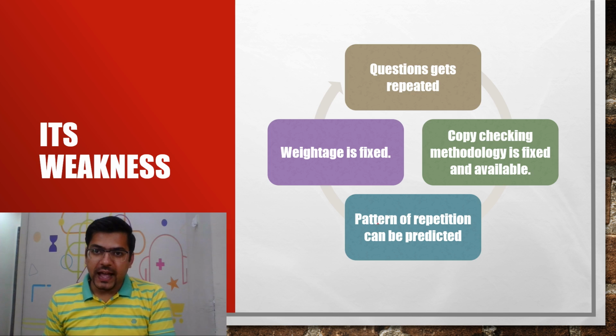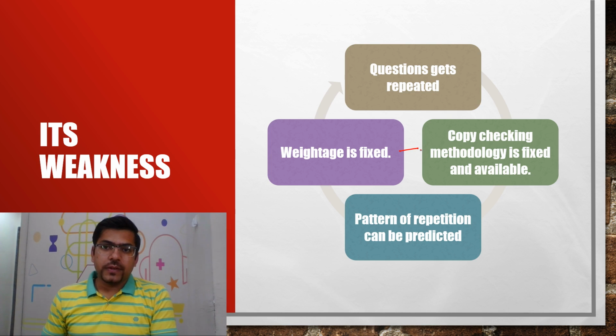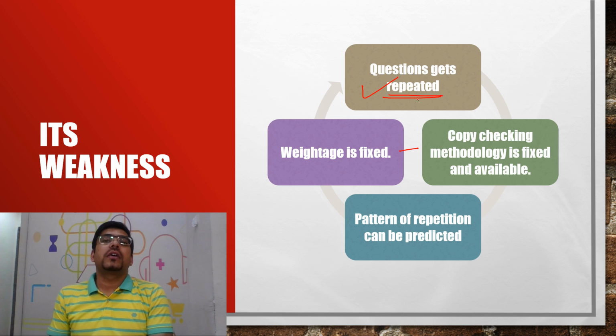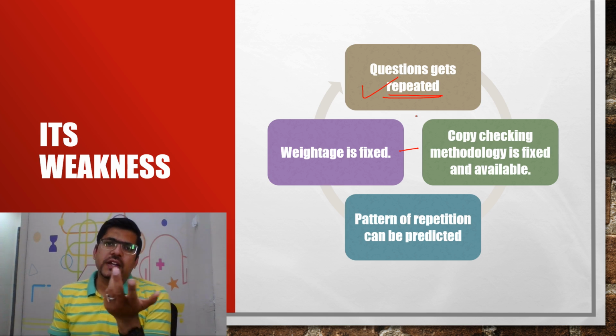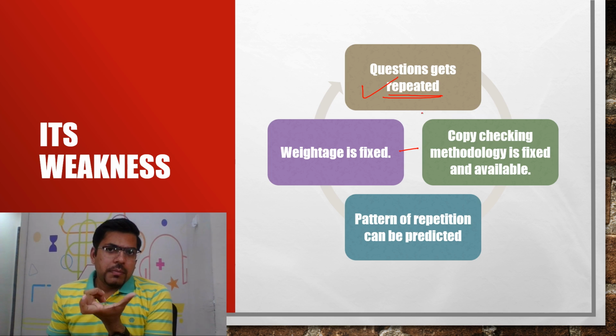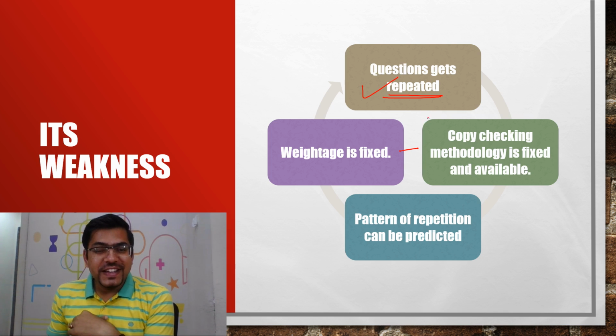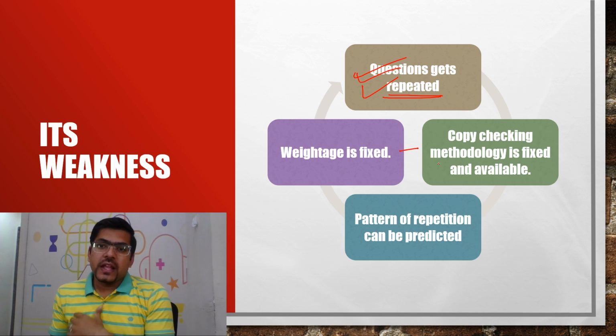The weakness CBSE has is that questions get repeated. This is the biggest weakness CBSE has. And don't even call it a weakness, it's basically a loophole for us, because we can simply guess the questions if they are repeated.